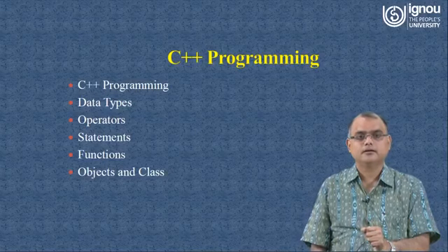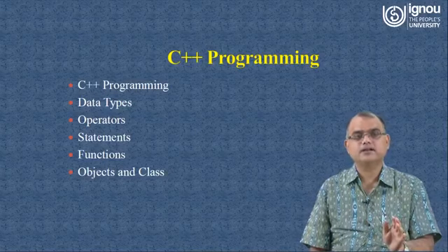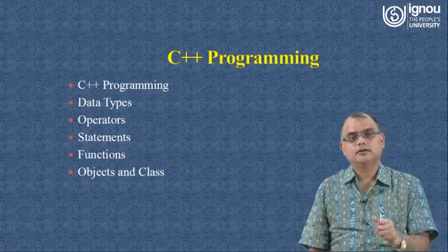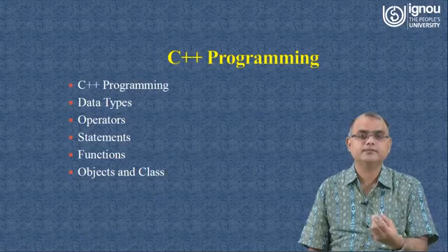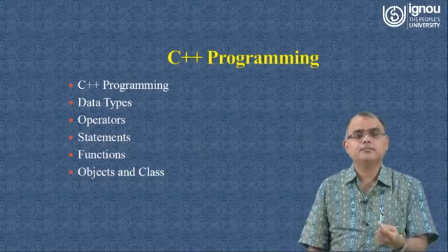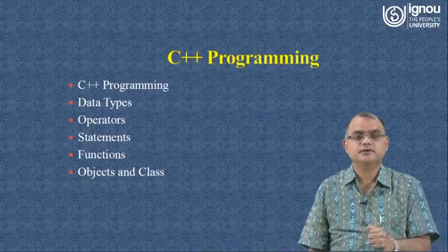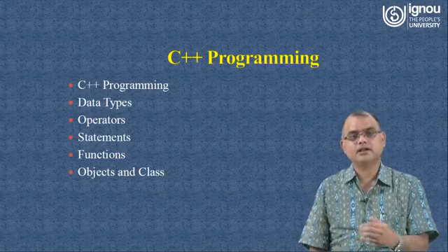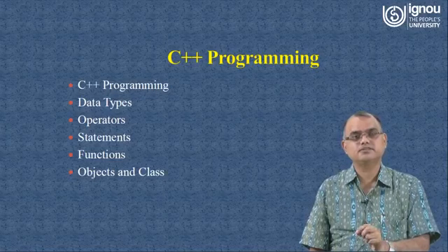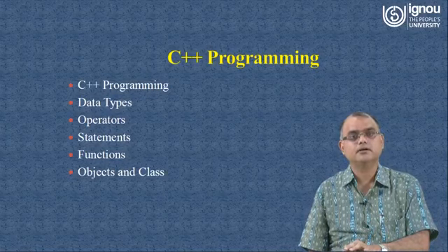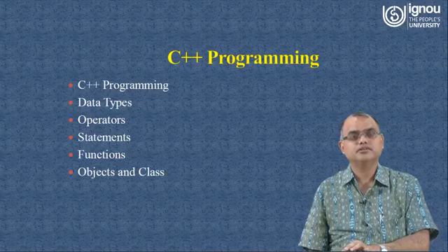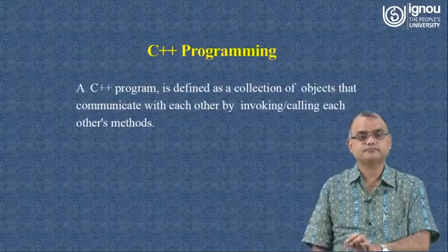And next come object and class. Here I am just leaving object and class and moving forward, because when we reach the completion of the discussion of these starting points, we will revisit the whole thing and see what object and class actually mean and how we can proceed further in our programming using the concept of object and class.